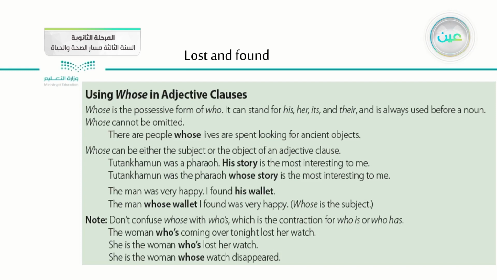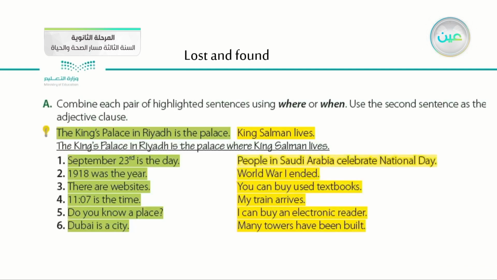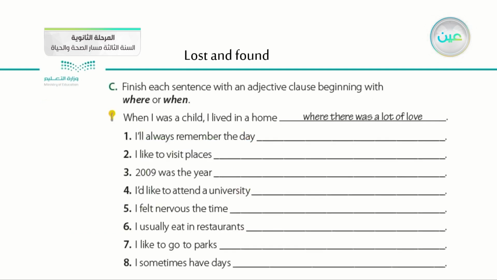As you see here, this is the note that we have discussed at the beginning of this part. Here we'll go over some of the examples that are very important. In this part, we'll combine each pair of highlighted sentences using where or when, using the second sentence as the adjective clause. Let us do them together, and then inshallah we'll move to another exercise. As you see here, we have this part which is to finish each sentence with an adjective clause beginning with where or when. Let's see how we can do these parts. Of course, this one is done for you, and let's go over these ones.